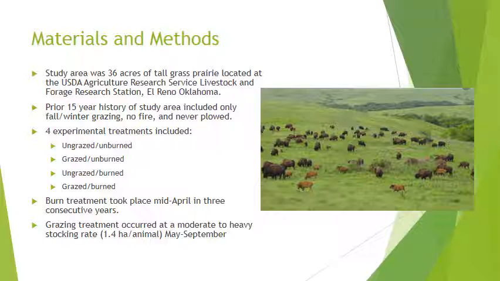So there were four experimental treatments within this study that included ungrazed, unburned, grazed and unburned, ungrazed and burned, and grazed and burned. Burn treatments took place mid April during 3 consecutive years, and the grazing treatment occurred at moderate to heavy stocking rates of 1.4 hectare per animal through the months of May and September.